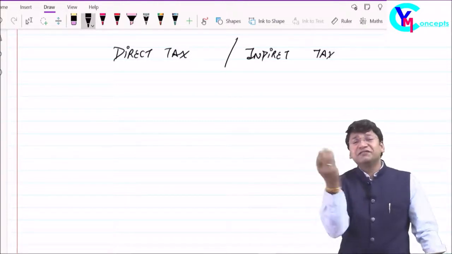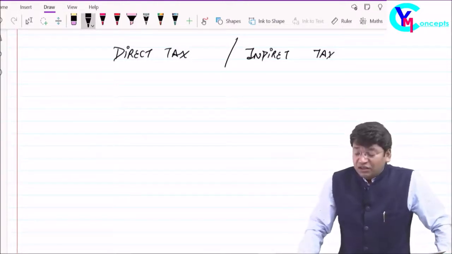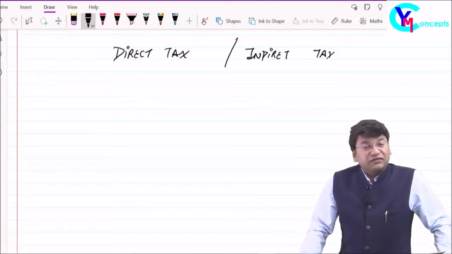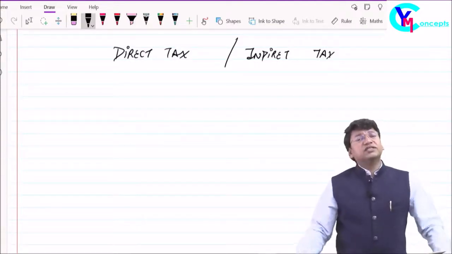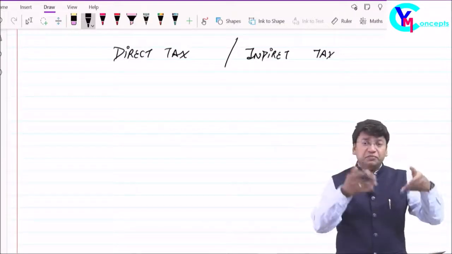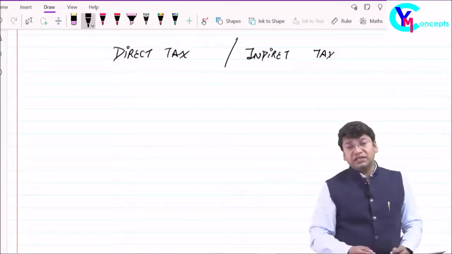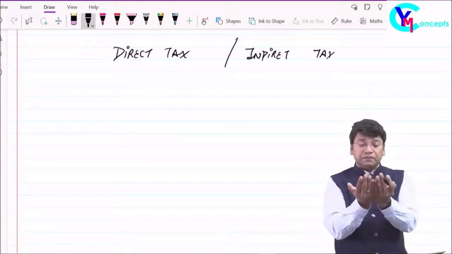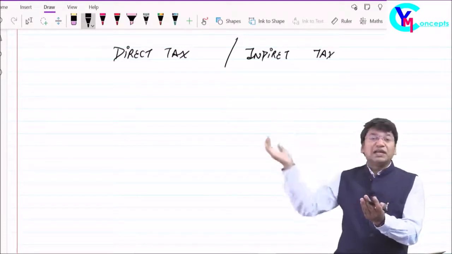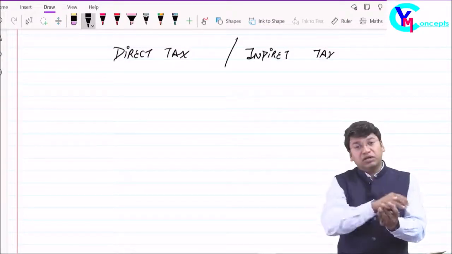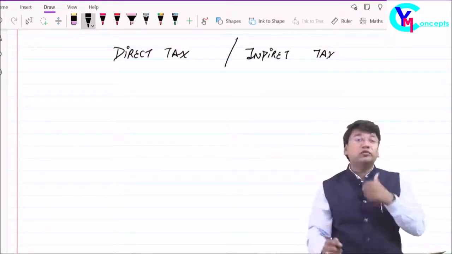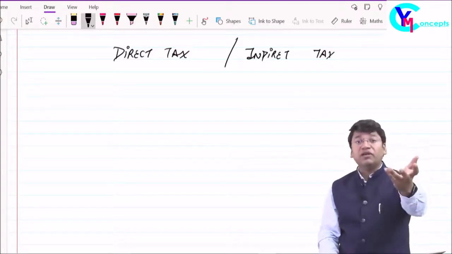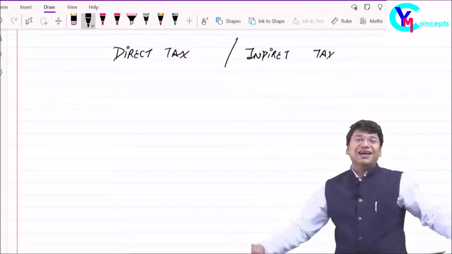Okay, these are the basic differences. Friends, already I have said that we are reading it right from the scratch. We have to discuss each and every point. Many of these points you might already know, but I have to link all these points with the book. Whenever we read the book, the current market scenario is not linked with the book. That's what I have to do here, and we have to connect each and every point which you know very well with the book while reading the entire subject.